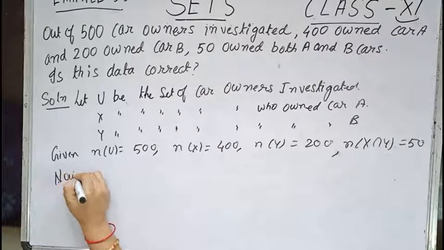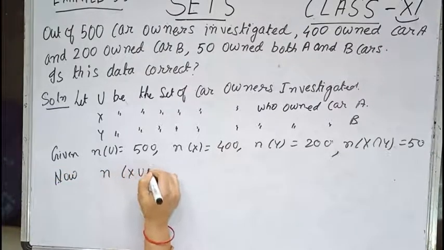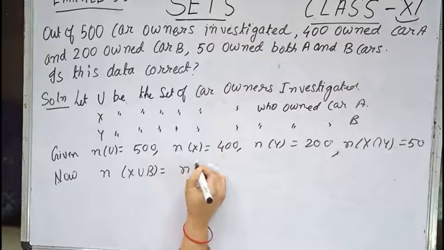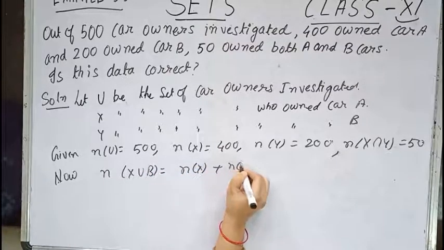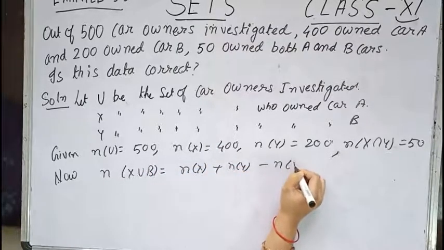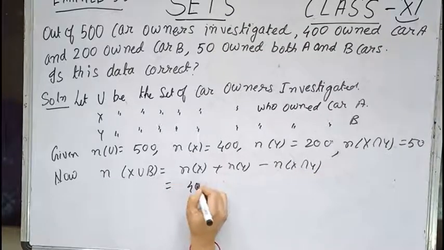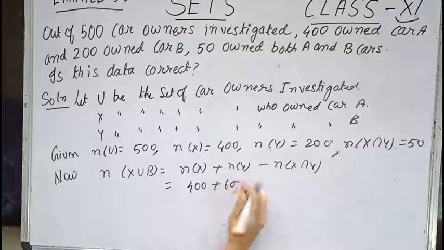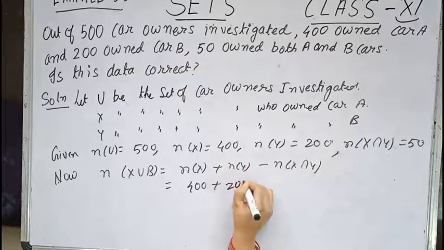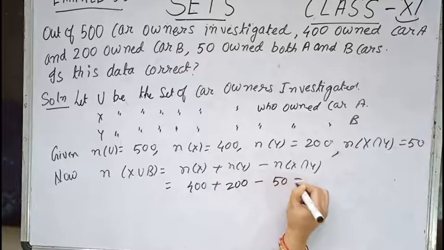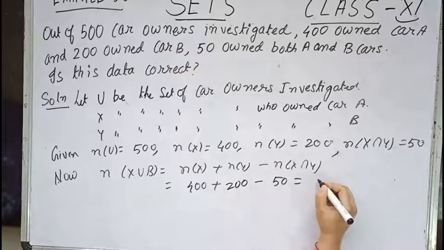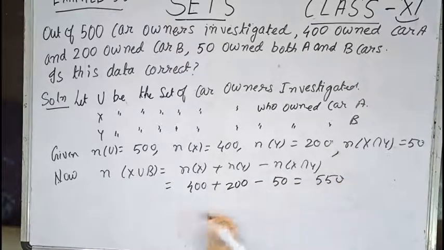Now N of X union Y equals N(X) plus N(Y) minus N of X intersection Y. Now this will be equal to 400 plus 200 minus 50. So this will be equal to 600 minus 50, that is 550.